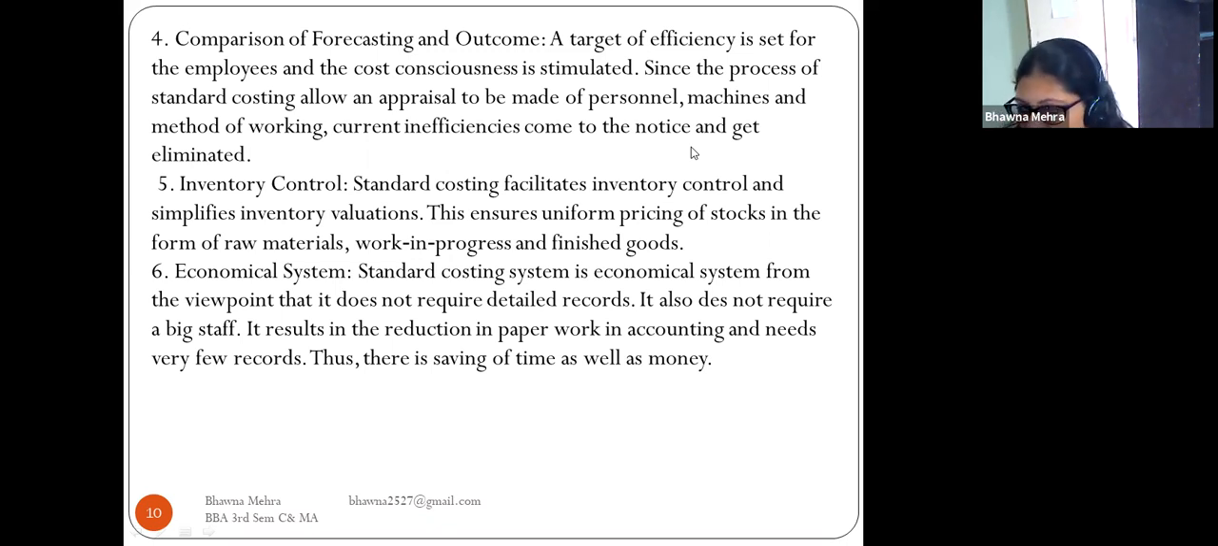Standard costing is a very economical, very cheap system from the viewpoint that it does not require detailed records. It also does not require a very big staff, and it results in the reduction in paperwork in accounting. Because every work is done by computer and needs very few records, there is a saving of time as well as money.